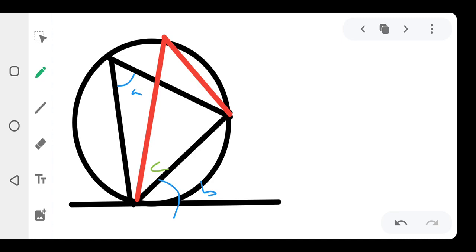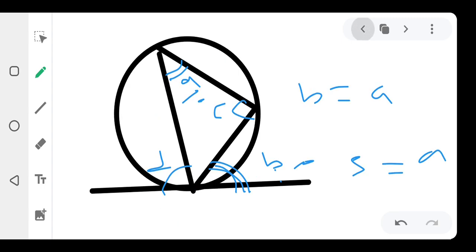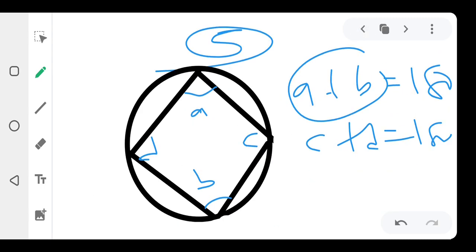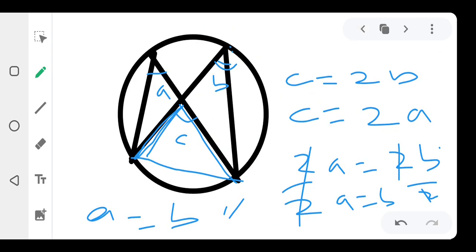The new triangle I just drew, I'm going to label it C, and let me label this one. Okay, cool. I'm going to label this one A. Somebody tell me why. Do you know why? Because if you look at this diagram now, two of them are in the same segment, and that was the theory I explained earlier, where I said angles in the same segment are equal. They are formed in the same segment, so they are equal. This angle is equal to this angle that is there.